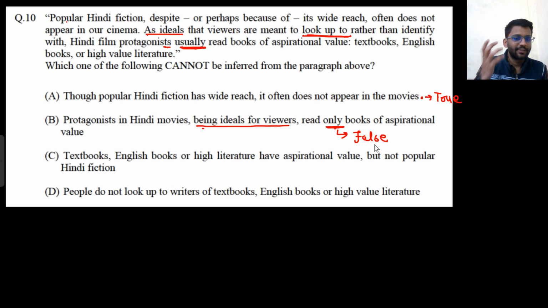What they are saying is that Hindi film protagonists usually read books of aspirational value. Now, where will these aspirational values be found? In textbooks, in English books, and in high value literature. Only three sources are there where these aspirational values are found. So this statement is true.